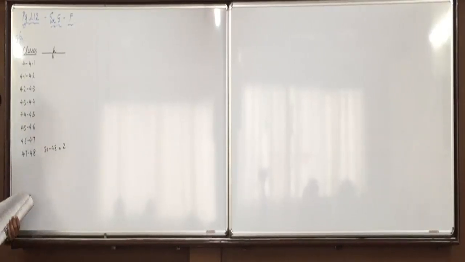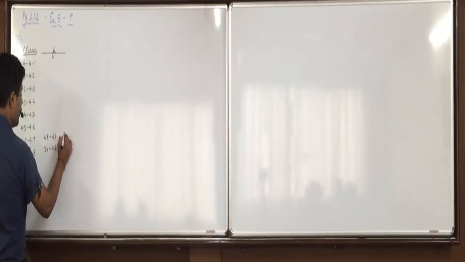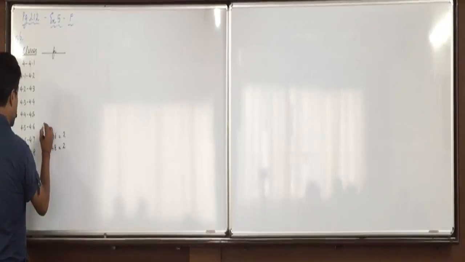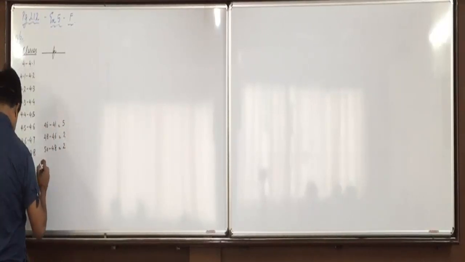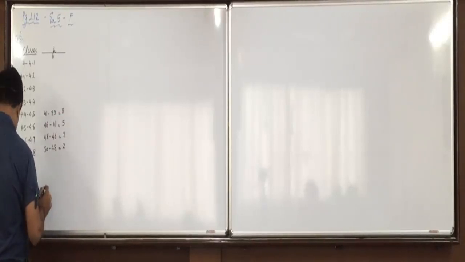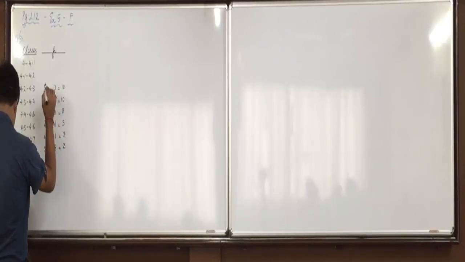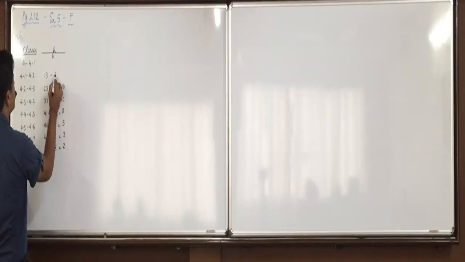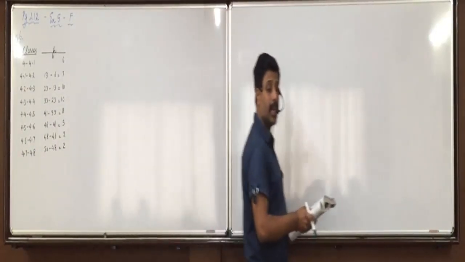Then 48 minus 46, that is also 2. 46 minus 41, 5. 41 minus 33, 8. 33 minus 23, 10. 23 minus 13, 10. 13 minus 6, 7. And first will remain 6. All are clear with this?